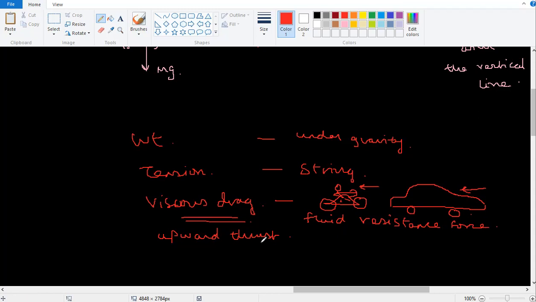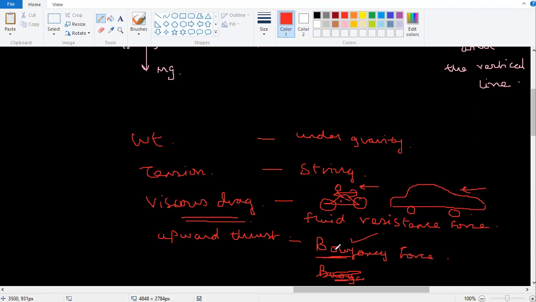so take it down properly. Upward thrust is nothing but your buoyancy force. Spelling is wrong, correct it yourself. I think it's B-U-Y, I don't know. Anybody know? Is it B-O-U-Y? You can double check it yourself. In the book, it is given as B-O-U. Okay, then this is correct.